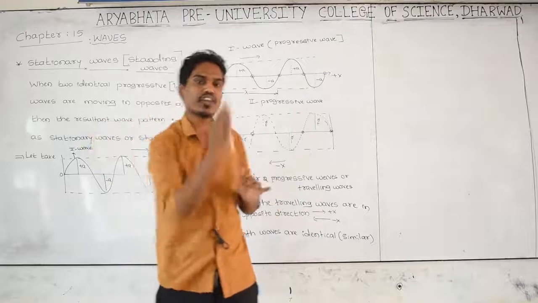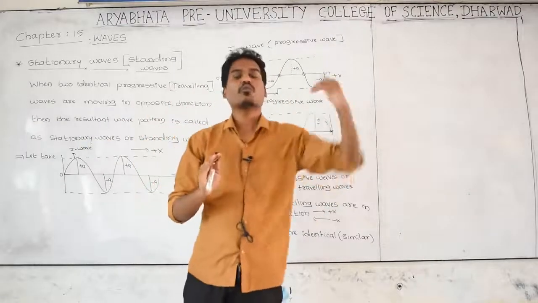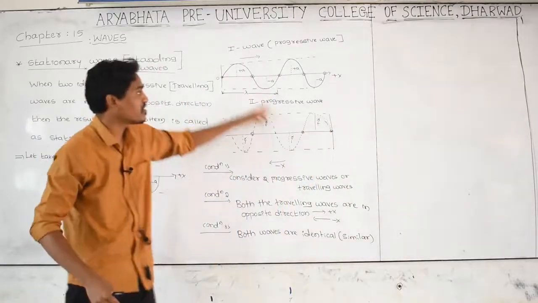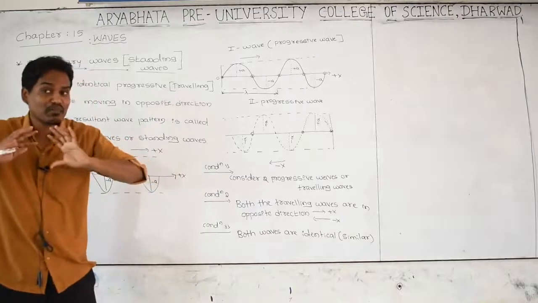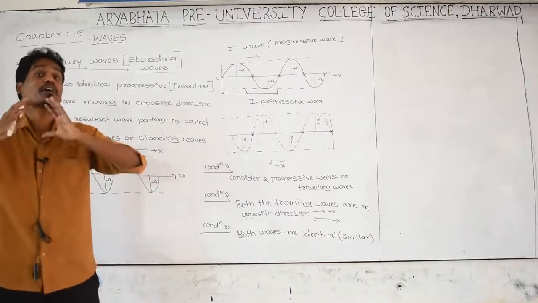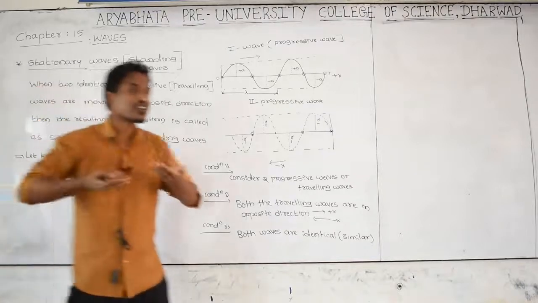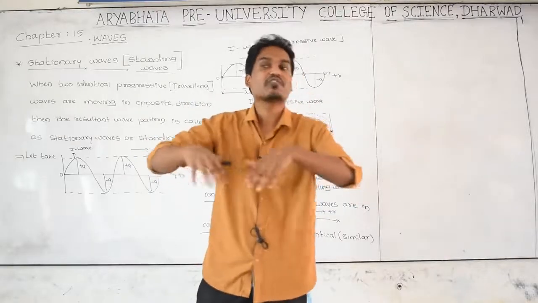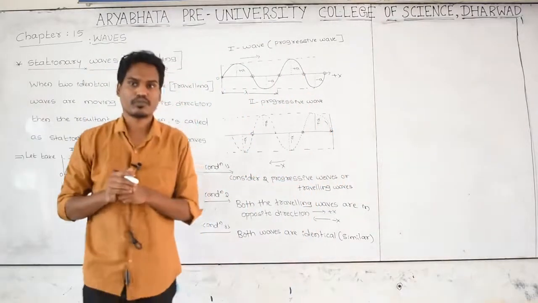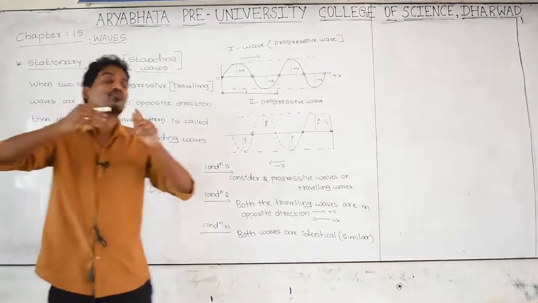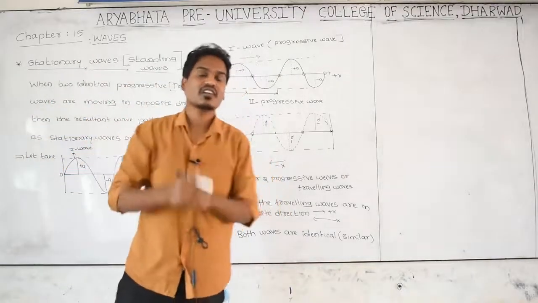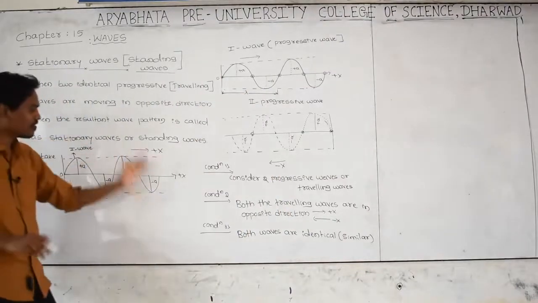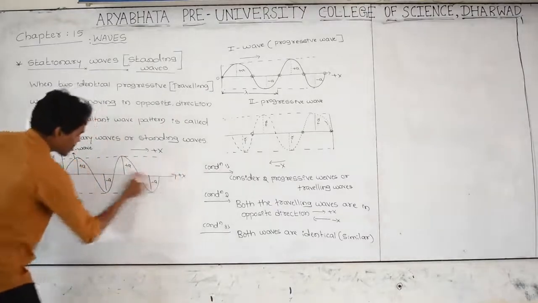The first traveling wave is moving in positive x direction, the second traveling wave is moving opposite to the first wave, both are merging. What will happen if the first wave and second wave exactly merge or superpose? Then you are observing a different shape of the wave. That different shape of the wave that you are observing is called a stationary wave.